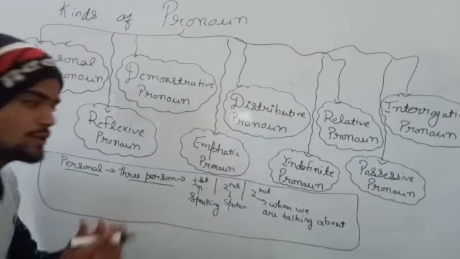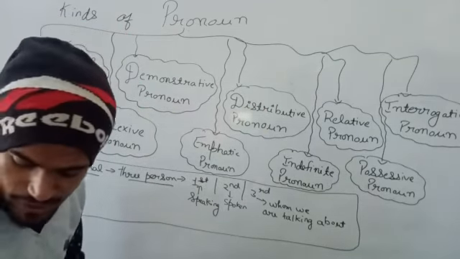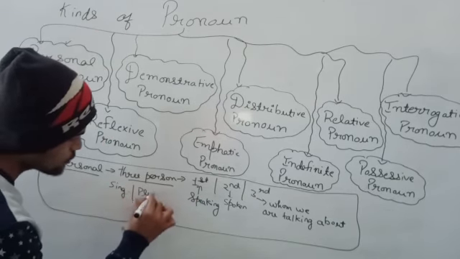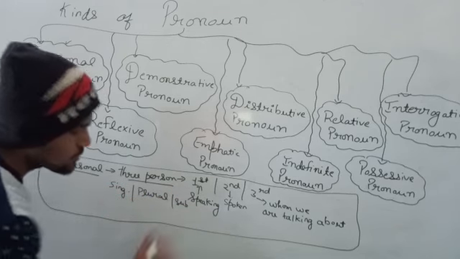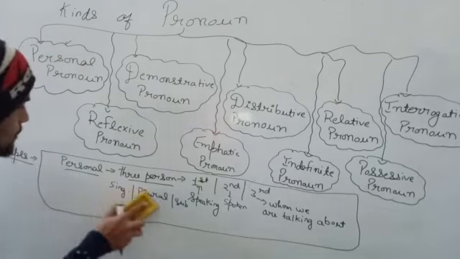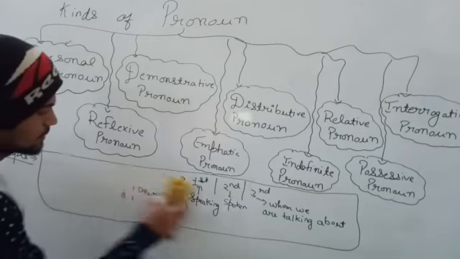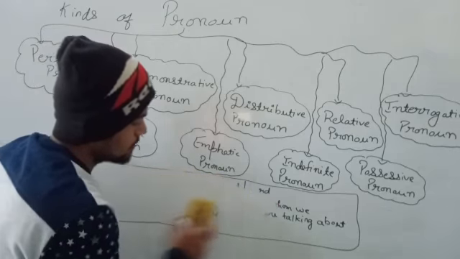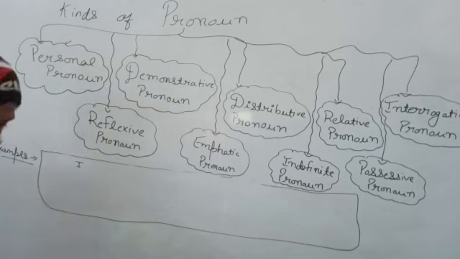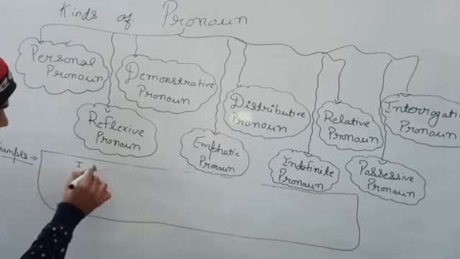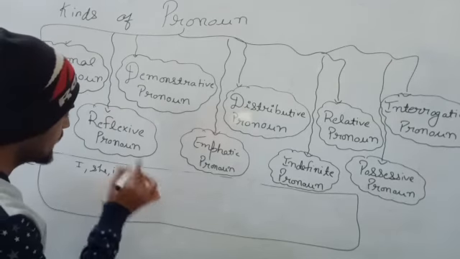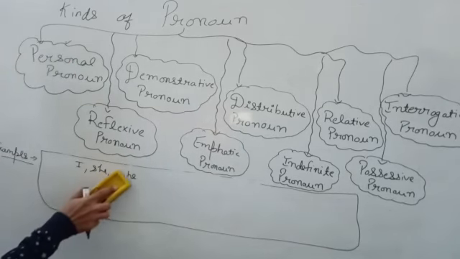We can use them in singular form. We can also use them in plural form. We can also use them as a subject. If I am talking about singular, it is I, she, it, he, like this.